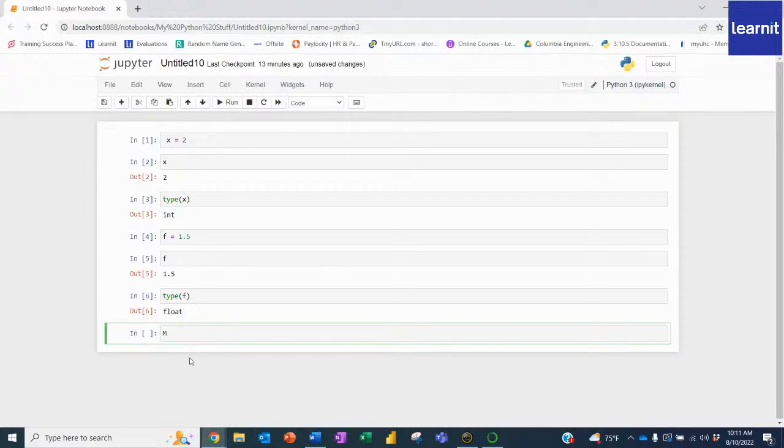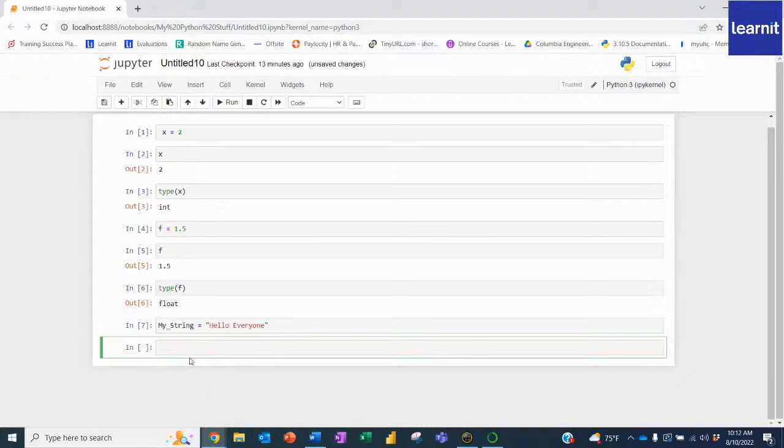I'm going to say let's do my underscore, because you can't have spaces, string. So you can do that, my_string, or you could just write string, whatever you like. And I'm going to do my_string is equal to, and I'm going to type it as a string, and I'll just say "Hello, everyone," just like that. And now I'll use shift enter to have that in place. So now the rest of my code knows this.